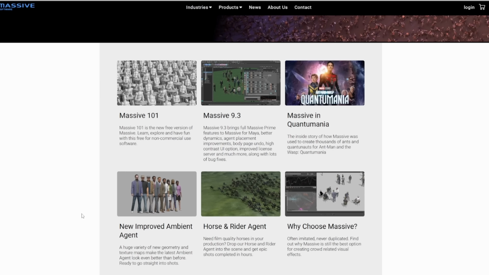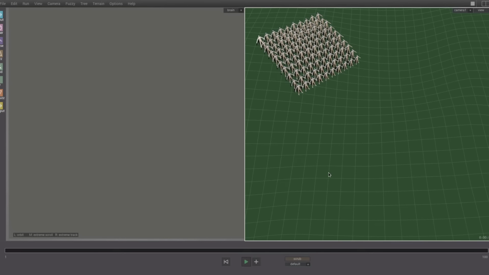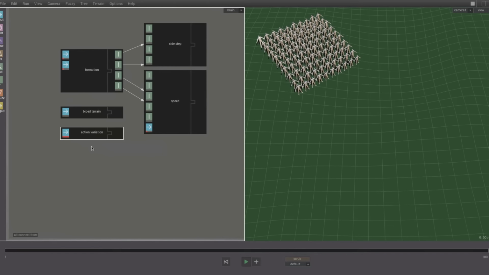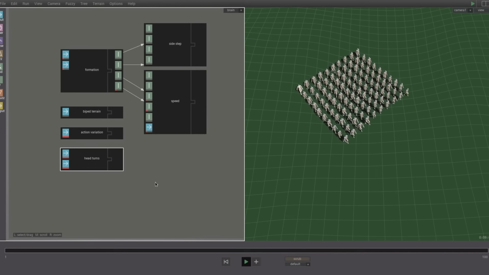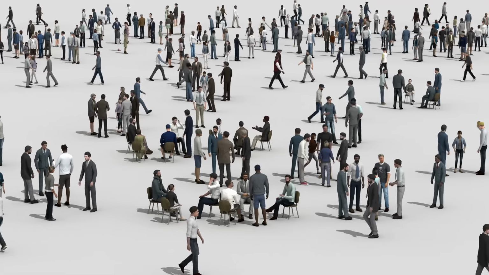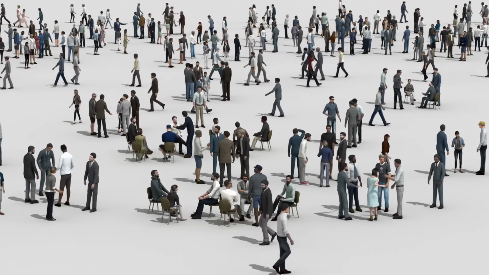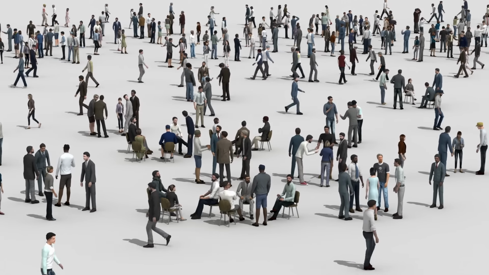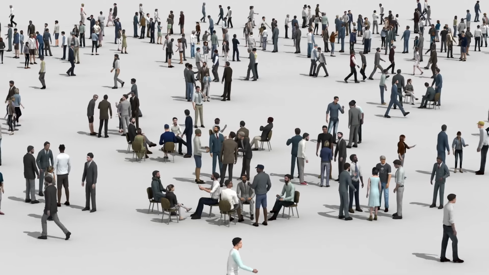By default, a lot of people think about Massive as this huge complex tool that you can work with. Rather, it has its place when it has to do with technicalities. Something to actually cushion all of this is they've created agents and riders and stuff like that. So if you were looking for ambient agents that you can work with, maybe to fill up a plaza, a mall, you do have those agents. They are ready to go. You can just simply load them in.